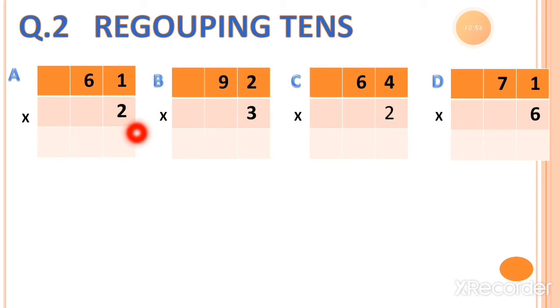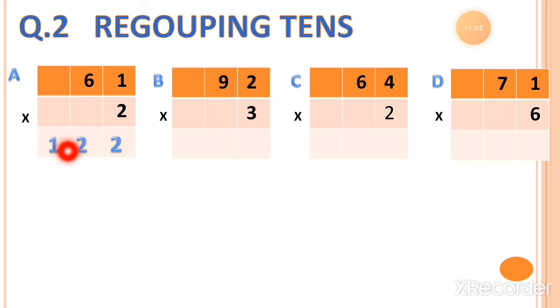Let's start it. Let's multiply 2 with the ones value 1. So 2 ones is equal to 2. Now here is 2 sixes. So 2 sixes is equal to 12. So from the 12 we can write down 2 under the tens column and 1 will move as a carried forward number to the hundreds column.